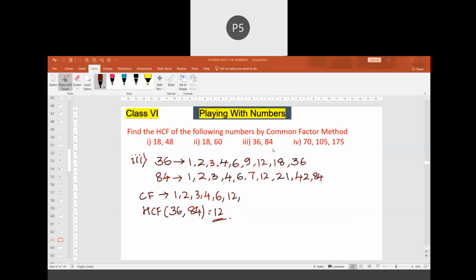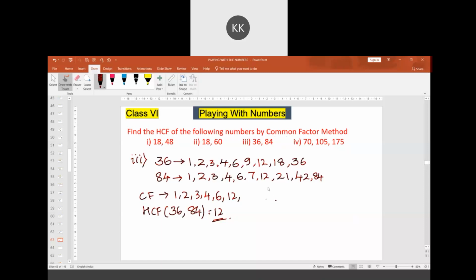This is how we find the common factor using the common factor method. In this, the highest common factor is 12. Likewise, if you solve the fourth one, you will get 35 as the highest common factor. You can try this. This method is the common factor method.